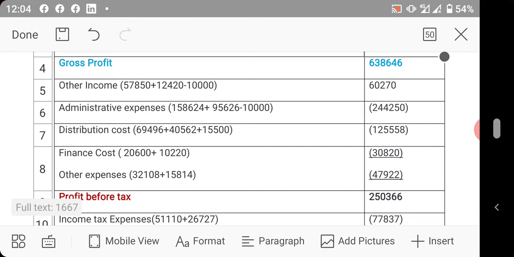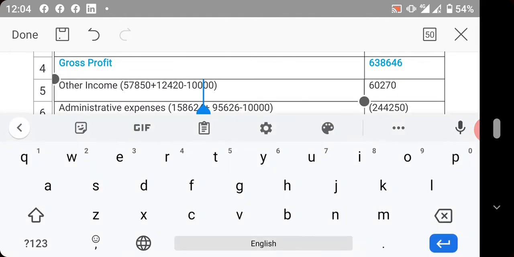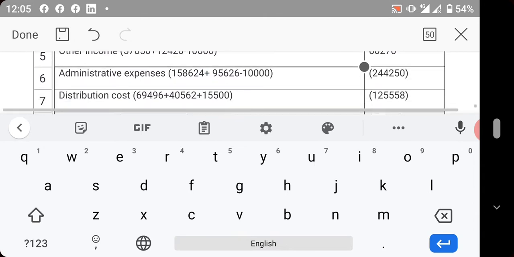Now you deduct 10,000 naira. 10,000 is the intra-group management fee that Adana charged Ebuka. So you don't recognize revenue earned from your family member or group member. So that is why we are deducting this 10,000 naira appropriately. Then if you add all this and deduct this, you now have 60,270.